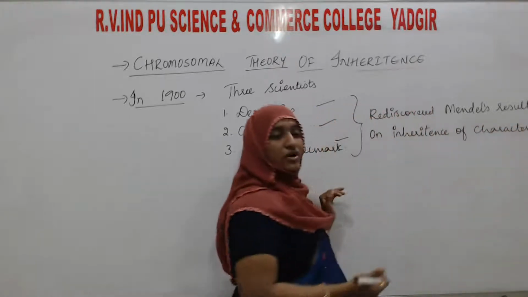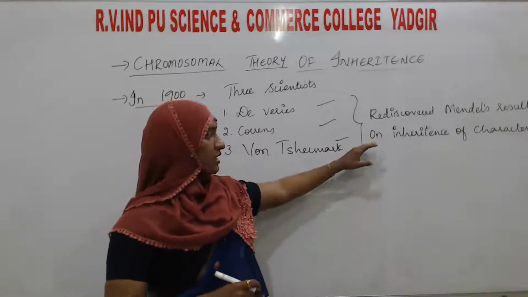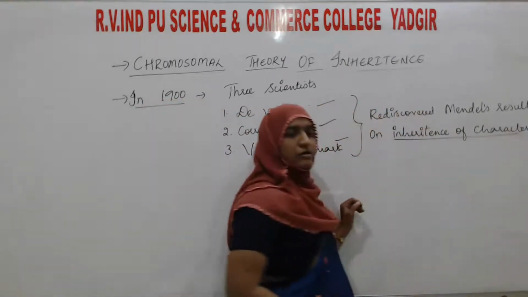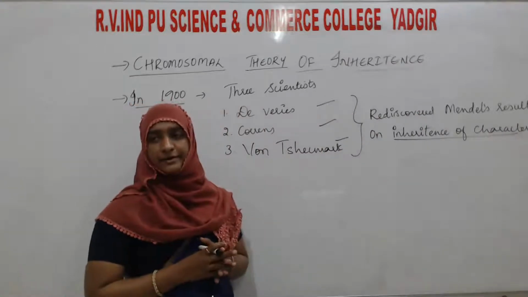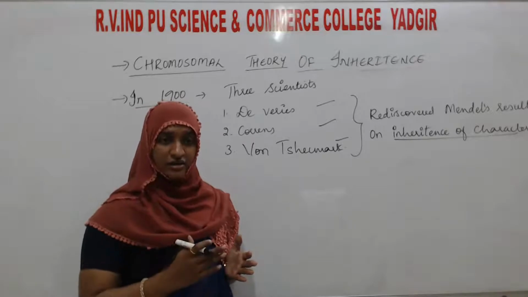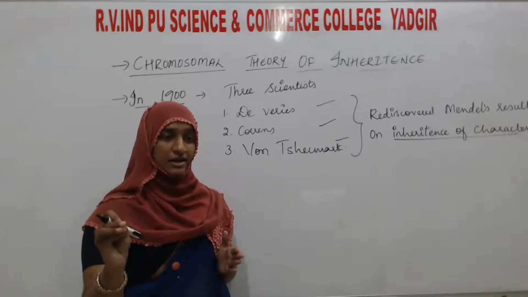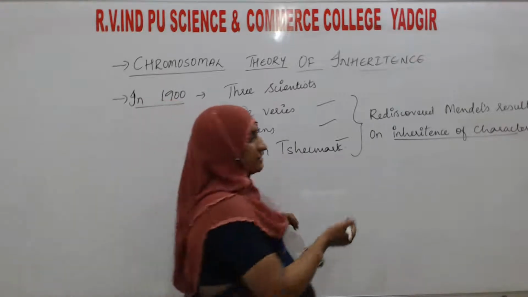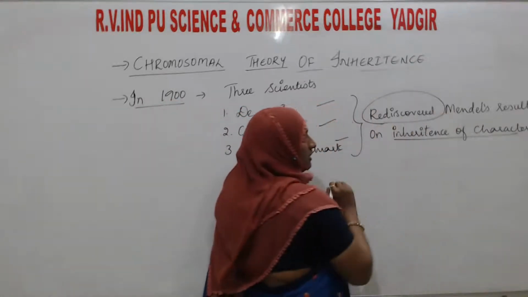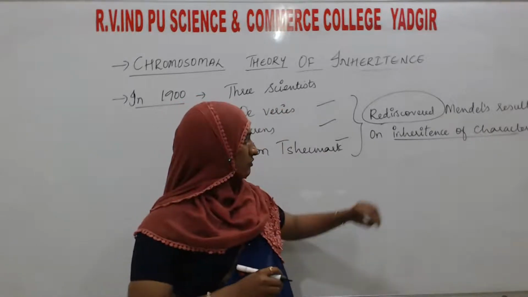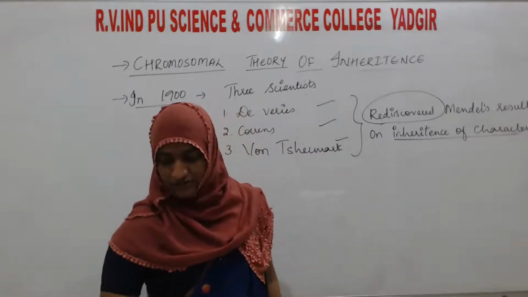Once again they worked on the inheritance of character, which had been unrecognized by other people. These three scientists rediscovered the same thing Mendel had done.